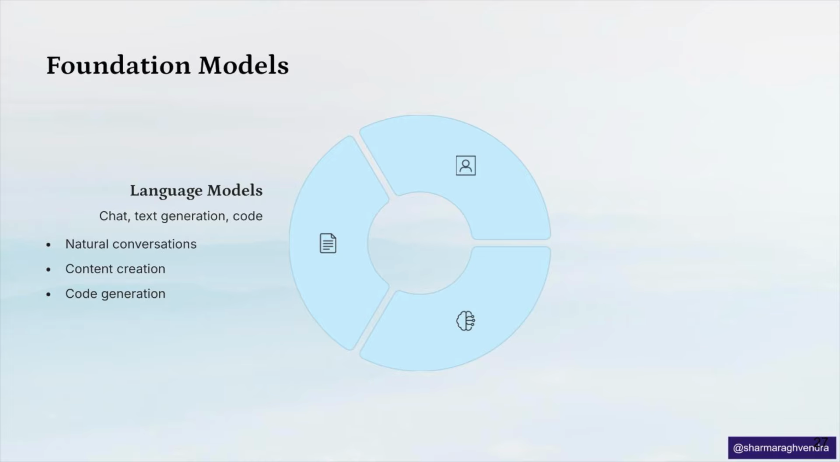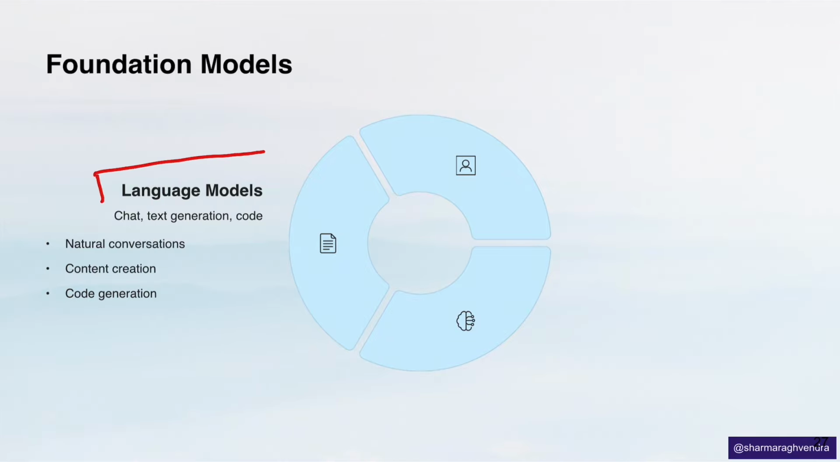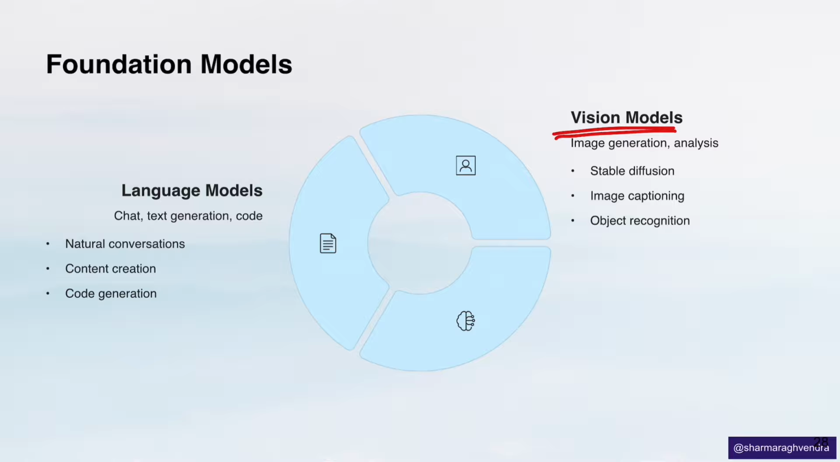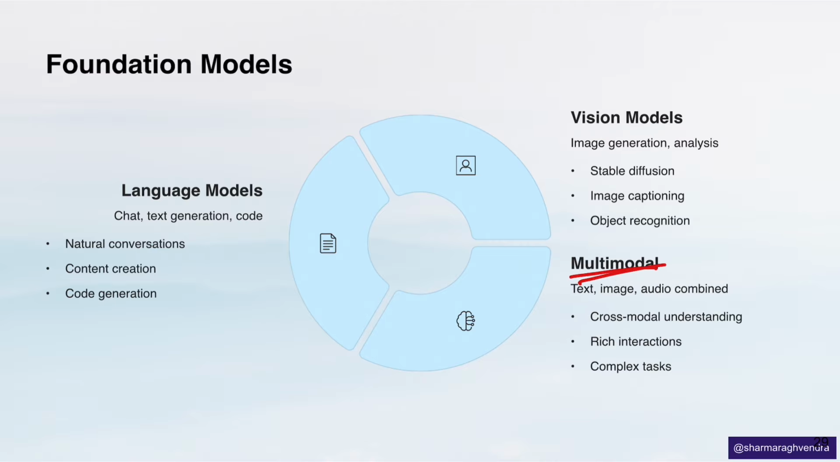These models are pre-trained on vast amounts of data like text, images, and audio, and then fine-tuned for a specific purpose, like an image creator or a human-like language generator. They come in three main forms. The first one is language models for text and chat generation, then vision models for image recognition and creation, and multimodal models that combine text, visuals, and sound to perform complex tasks.